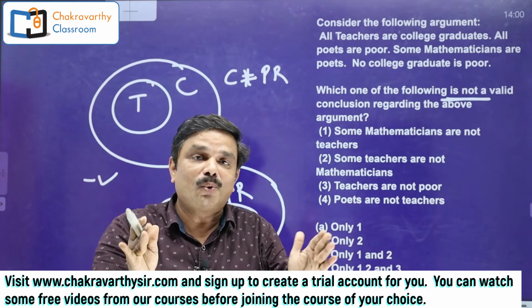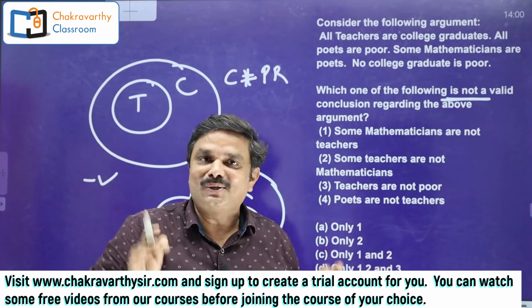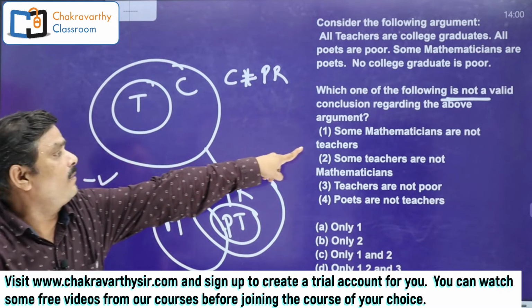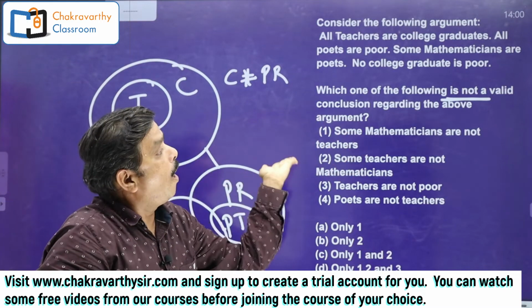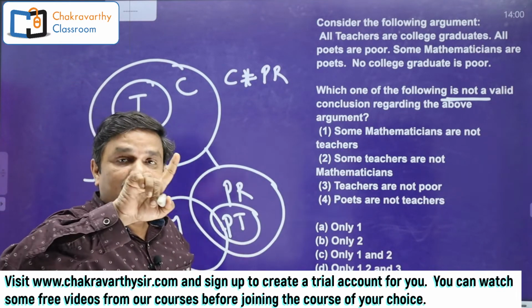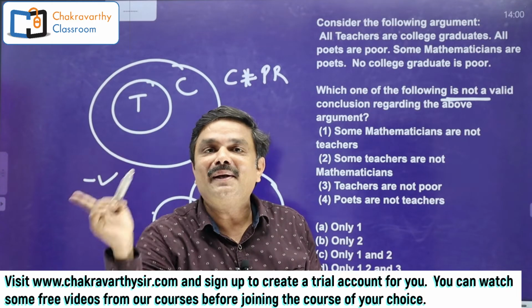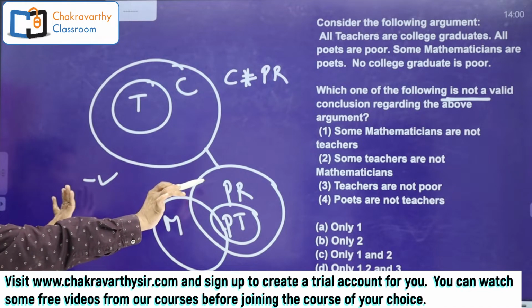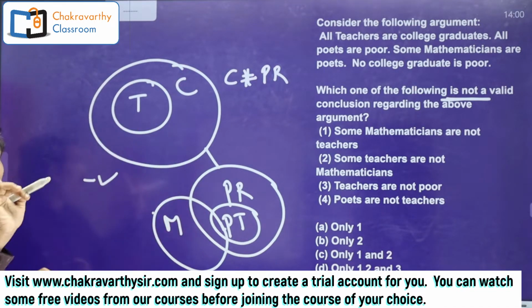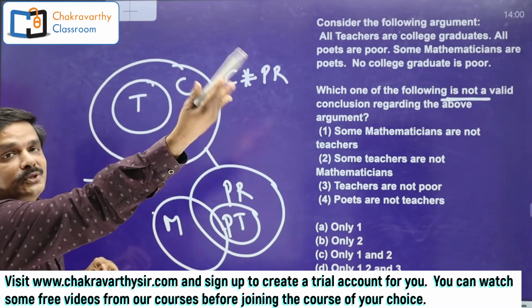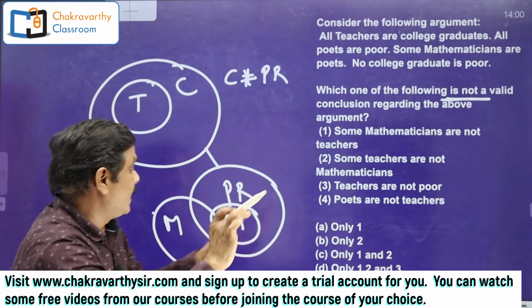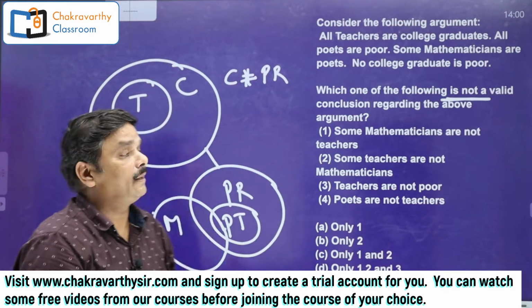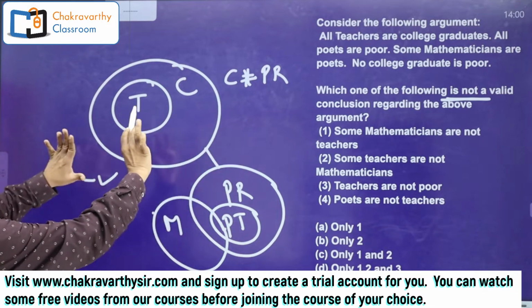In the basic sessions, I told you very clearly and all the students understood that. Okay, so now here, some mathematicians are not teachers is right. To disqualify this one, I have to prove all mathematicians are teachers, because some not and all are complementary to each other. So some mathematicians are not teachers is right. To disqualify this, I have to prove all mathematicians are teachers in any of the possibilities without disturbing the statement. If you are able to prove that, this is going to be wrong. If you are not able to prove that, always it is right. Now my target is to prove all mathematicians are teachers.